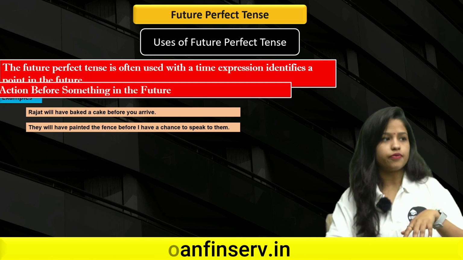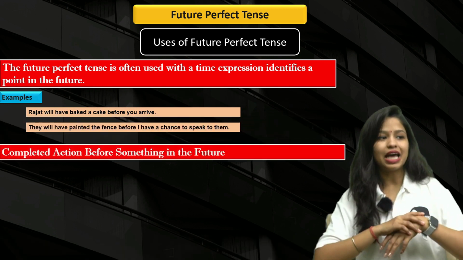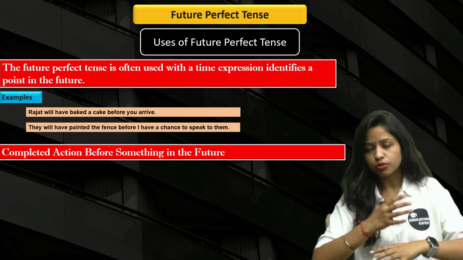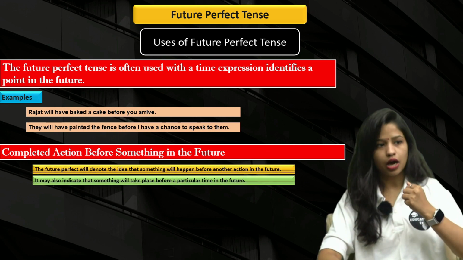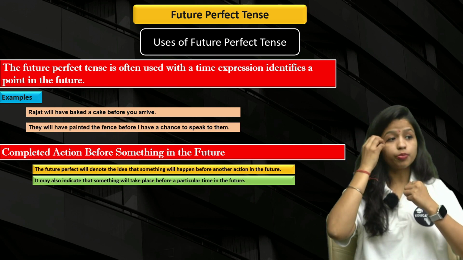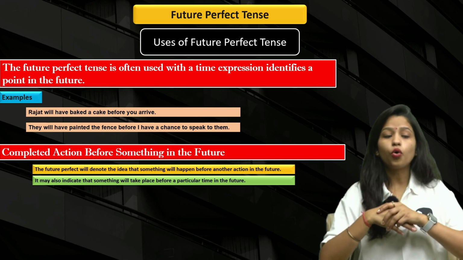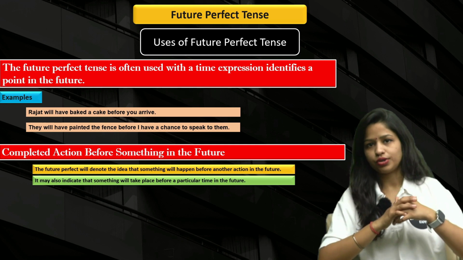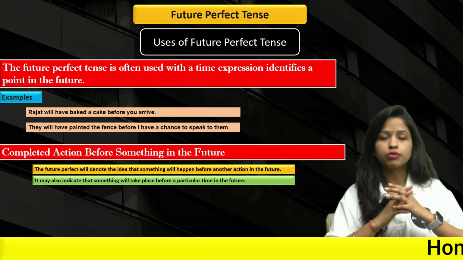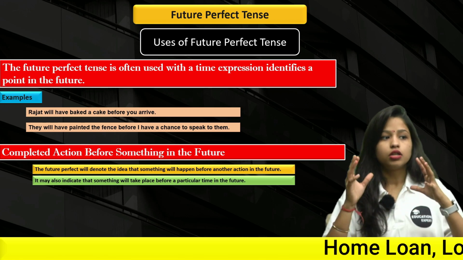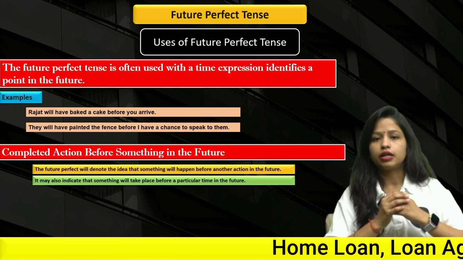Clear? Next up we have: completed action before something in the future. How? The future perfect will denote the idea that something will happen before another action in the future, right? So basically, if something is going to happen, the future perfect will denote the idea that something will happen before another action.